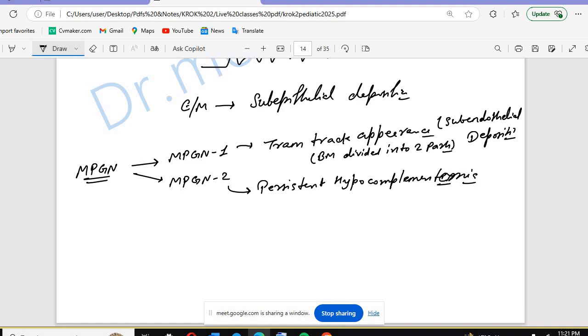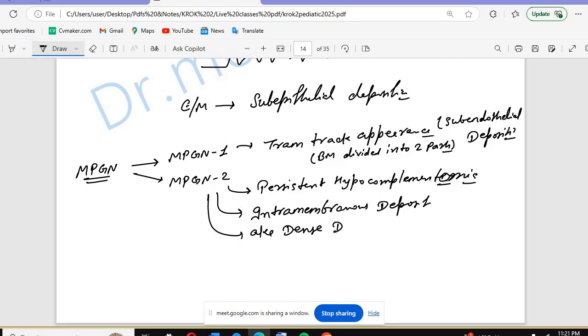In MPGN2 there will be intramembranous deposition, and that's why it is also known as dense deposit disease. Whatever the fibrins and deposits are, they will be in the intramembranous location.